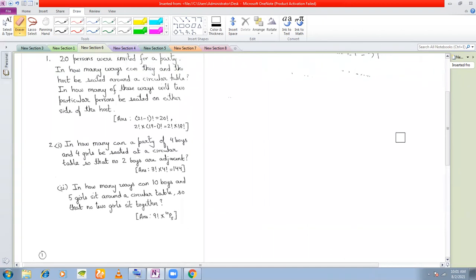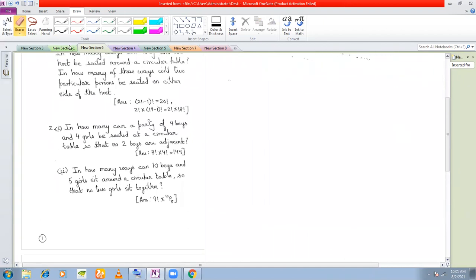Number 2, part 1. Important problem. This is a very common problem, in fact, in circular permutations. In how many ways can a party of 4 boys, party means group here, not a dining party, and 4 girls be seated at a circular table so that no 2 boys are adjacent?